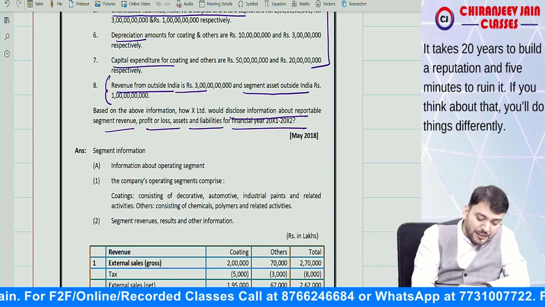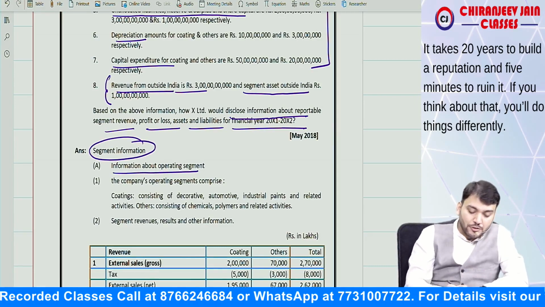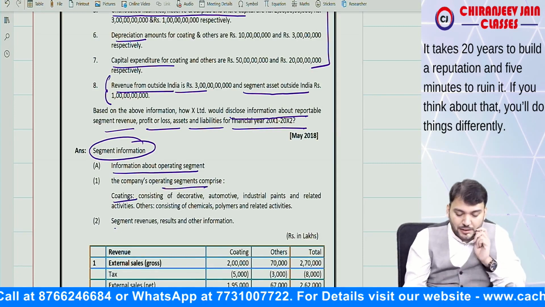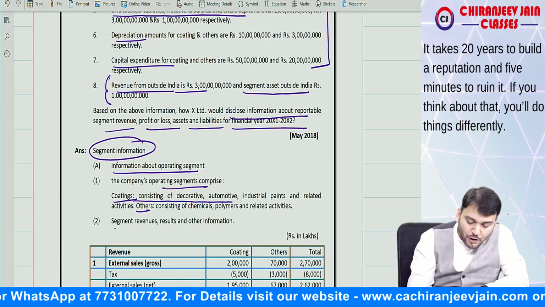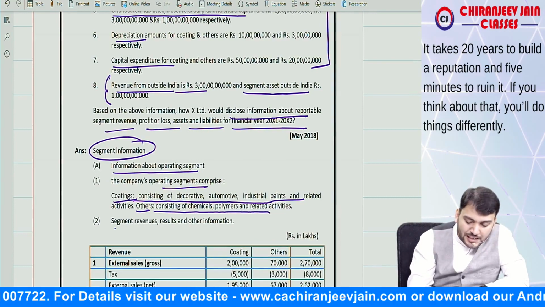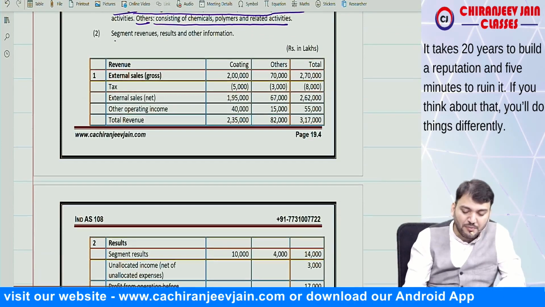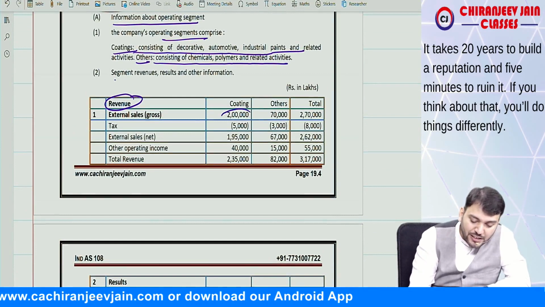Correct. When you prepare segment information, first you give information about operating segments. So there are two operating segments. One is coating, and the other is other. Coating consists of decorative, automotive, this is given. Other consists of chemical, polymer and related activities. Now we'll disclose this information. You can understand what is written. First, revenue. So we write external sale.